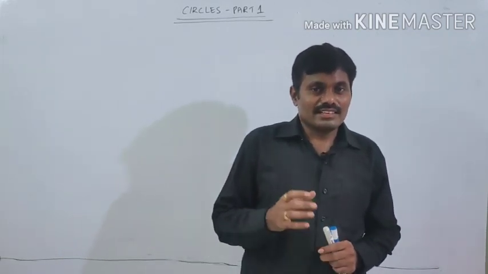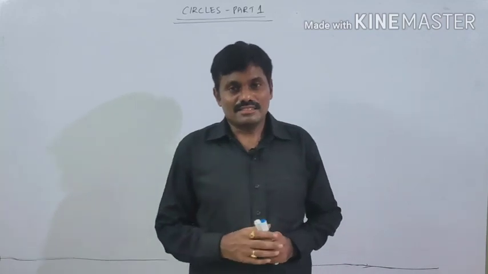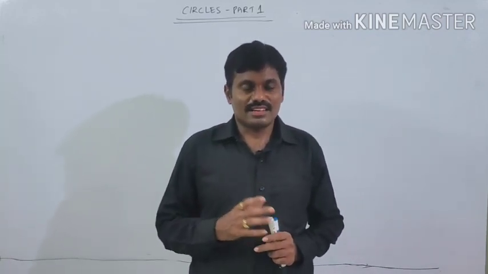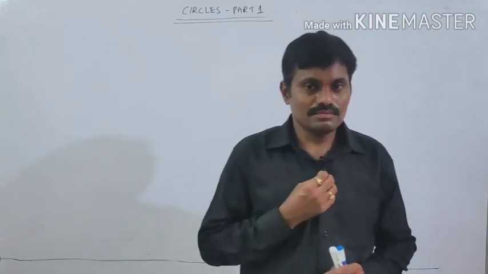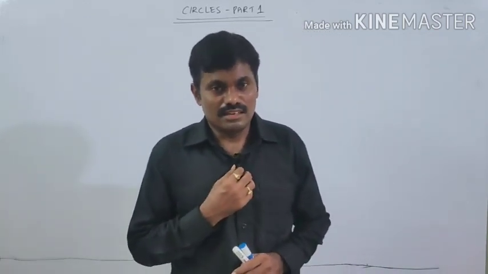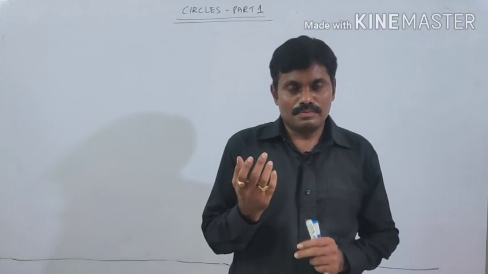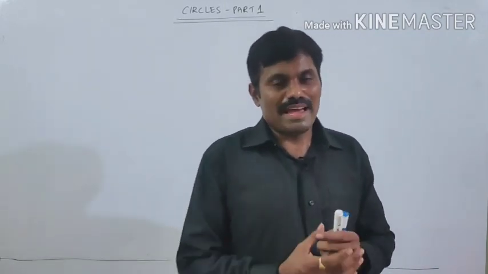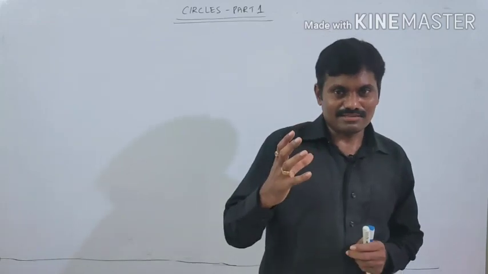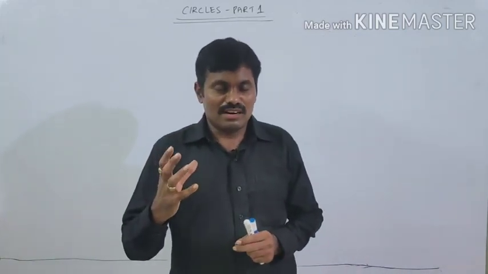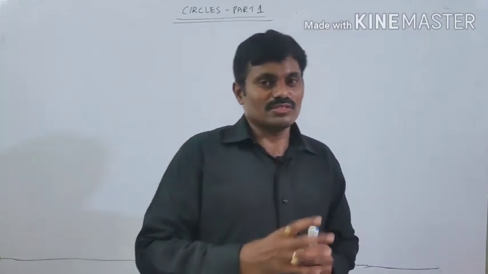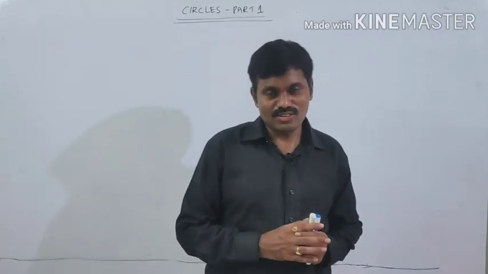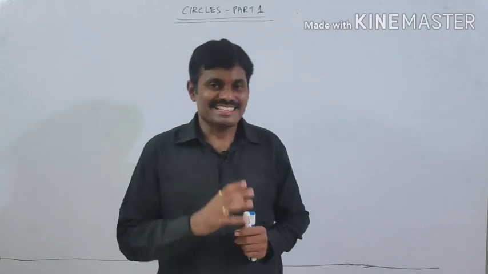In that, the wheel of a bullock cart or the wheel of cars. And our mothers or sisters used to wear bangles. These all things. What is the shape of those things? Yes, we know they are in the shape of circles.